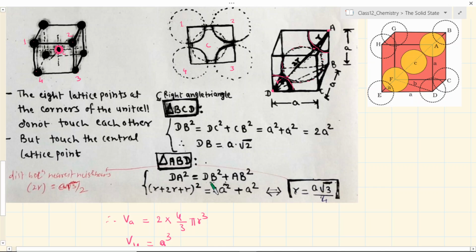So DA square is equal to DB square plus AB square. So DB square we just found out, DB is A into root 2, and square of that is 2A square, and AB square is this one. So if you apply this, then DA square is again 4R square. Now from this and this you get R is equal to this, or you can say A is equal to 4R upon root 3. Very simple, 4R upon root 3.